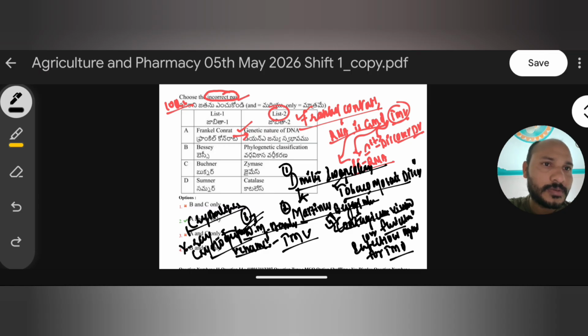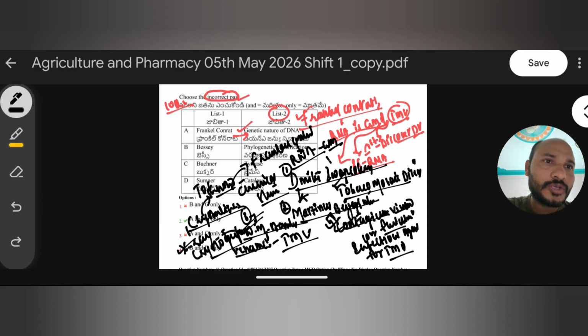W.M. Stanley used it to know the structure of the virus, the chemical structure of the virus. He crystallized the tobacco mosaic virus using the X-ray crystallography method. And later, Fraenkel-Conrat demonstrated that RNA is the genetic material of tobacco mosaic virus. In RNA, generally we have double stranded and single stranded, but it is single stranded RNA that is the genetic material of tobacco mosaic virus, as found by Fraenkel-Conrat. So this statement is right.